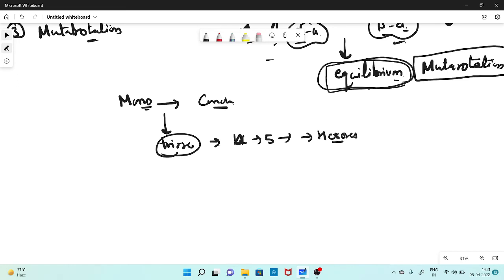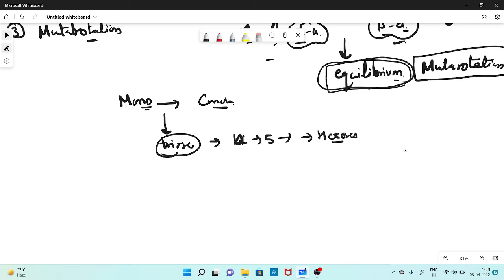After that, we talked about some important processes in carbohydrates. Number one is the stereoisomer. Stereochemistry is present in carbohydrates due to the presence of chiral carbon. Then we talked about epimerization, and then mutarotation.